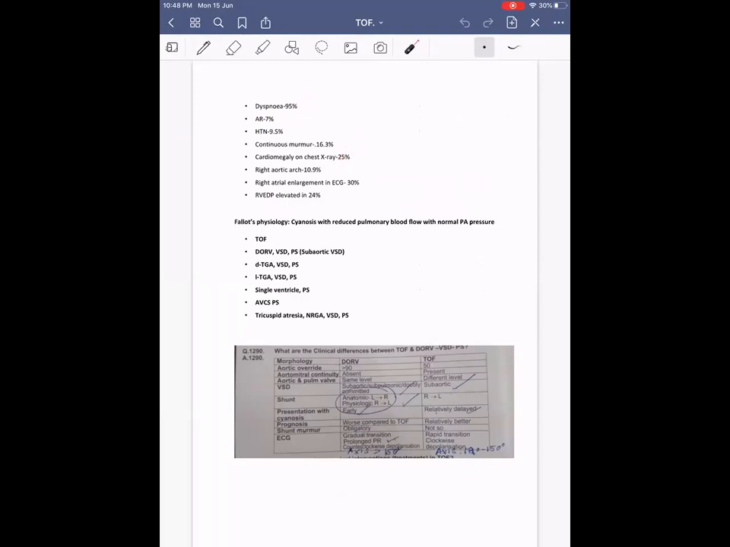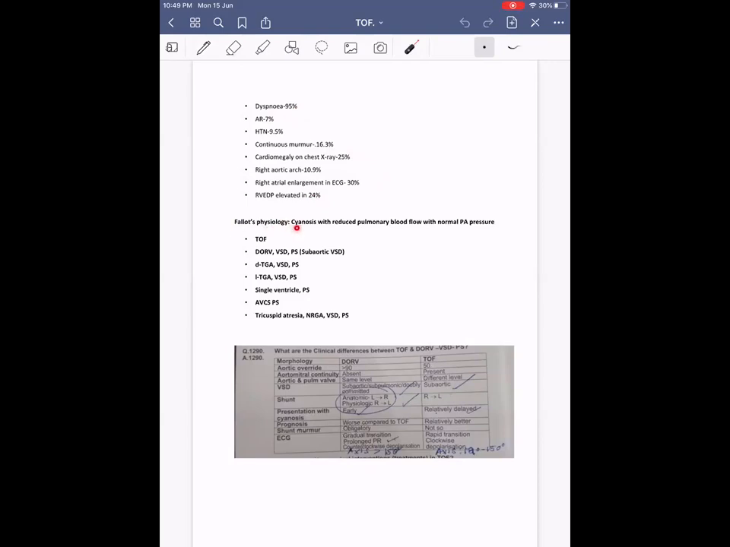Then right atrial enlargement on ECG, 30%, and RV end diastolic pressure elevated in 24%. So important thing to be remembered is this AR they tend to ask, 7%, dyspnea 95%. And another thing, right atrial enlargement 30% and cardiomegaly 25%. These things they tend to ask us, and continuous murmur 16.3%.